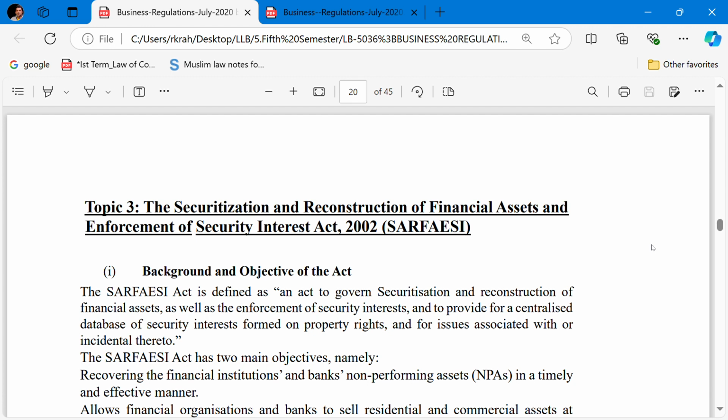In this video, we'll cover the three topics of the fifth semester LL.B, Faculty of Law, University of Delhi. In the fifth semester, business regulation is an optional subject for the fifth semester students. In the first part of this series, we have covered the two topics of your syllabus, and in this video we will cover the three topics, and in the third part we will cover the remaining topics of your syllabus.